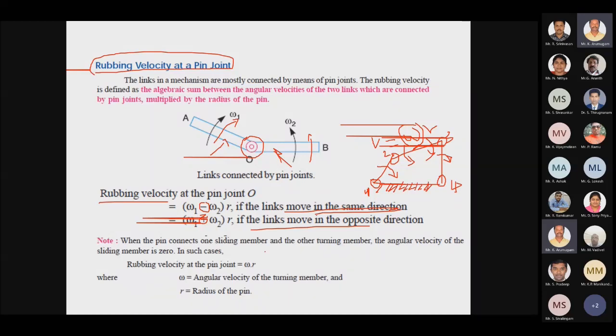So for this we will have omega into r. That is the omega of this input link, times the radius of this pin. Here the small r represents the radius of the pin. Omega will be the angular velocity of the turning member. For example, if you take this pin joint, one member is fixed, so we can go for omega into r. Whichever member is rotating, we have to take that angular velocity. So this is your rubbing velocity at the pin joint.